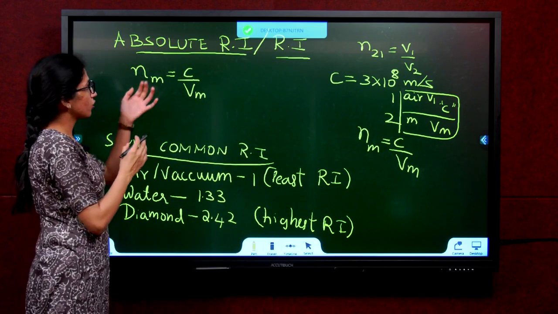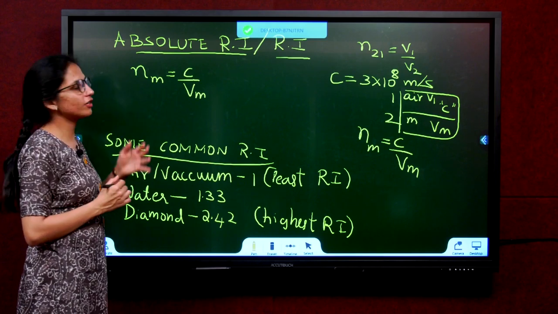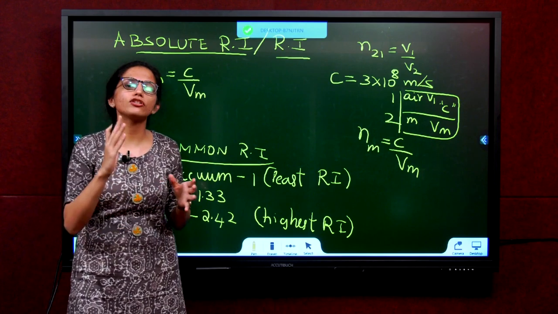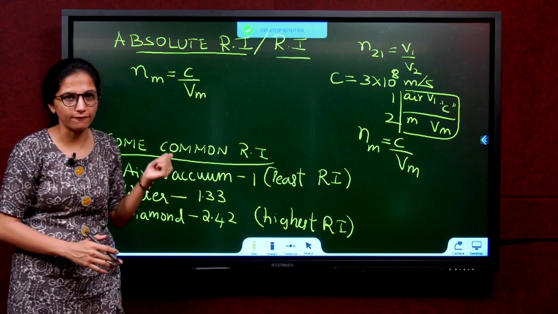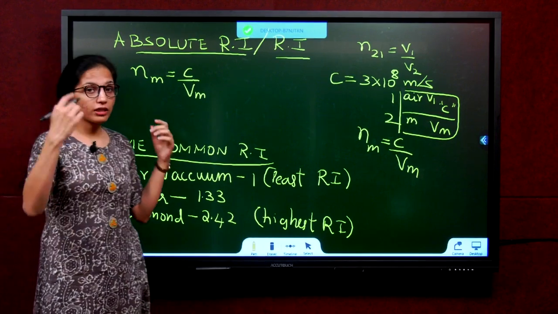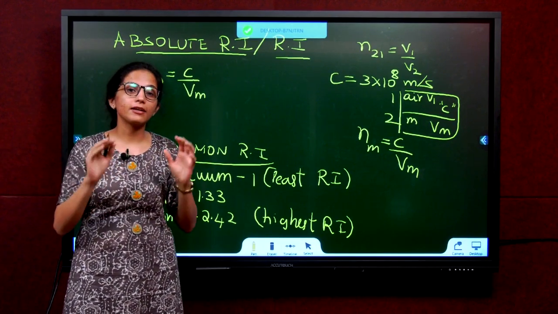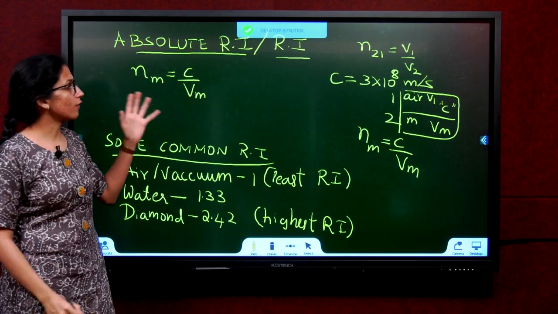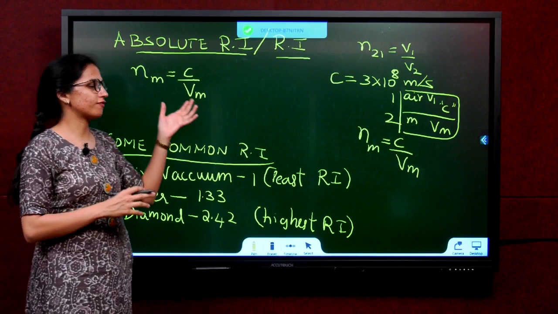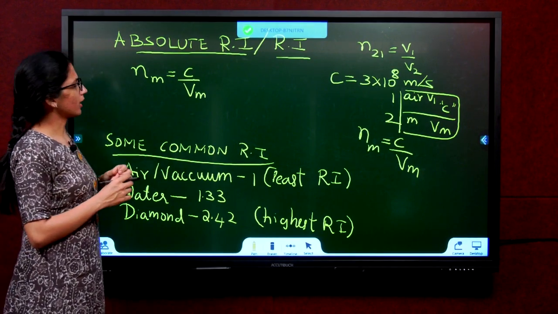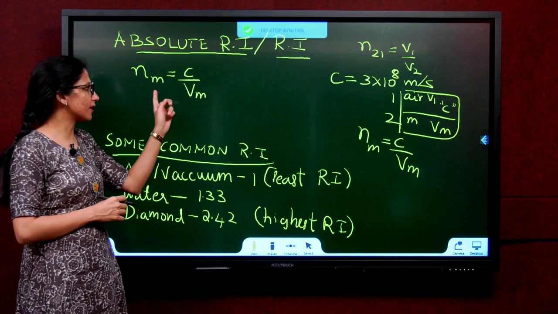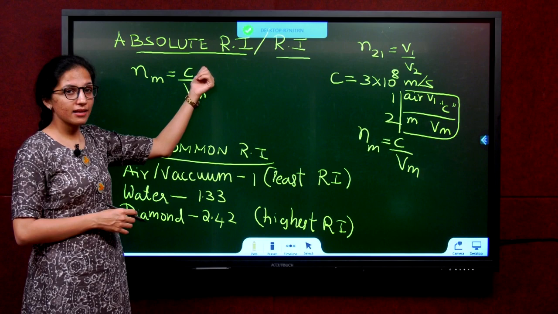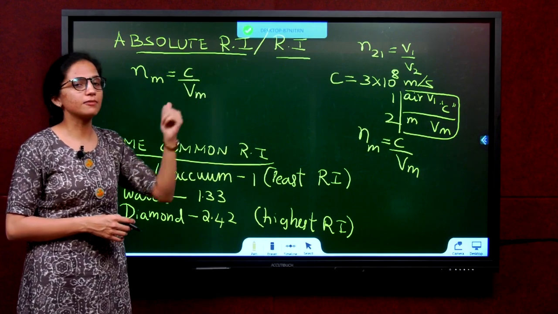If you had to define absolute refractive index, or simply refractive index, if they tell you to define refractive index, you're supposed to give this definition. If you are giving that N21, you should say refractive index of second medium with respect to first medium is, and write. So if they simply say refractive index or absolute refractive index, they're expecting this. Refractive index of a medium is defined as the ratio of the speed of light in air to the speed of light in that medium.